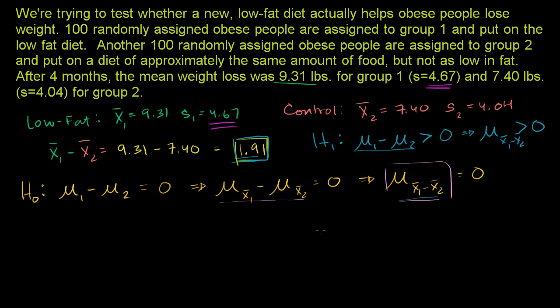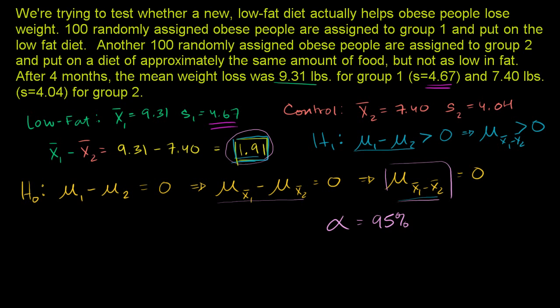And here we're going to decide for a significance level of 95%. Or another way to think about it, assuming that the null hypothesis is correct, we want there to be no more than a 5% chance of getting this result here. Or no more than a 5% chance of incorrectly rejecting the null hypothesis when it is actually true, which would be a type 1 error. So if there's less than a 5% probability of this happening, we're going to reject the null hypothesis in favor of the alternative.